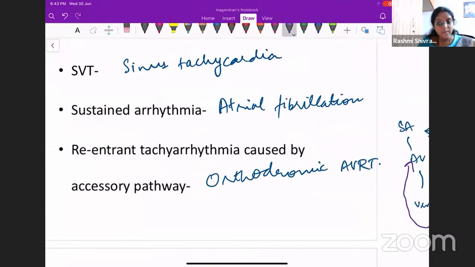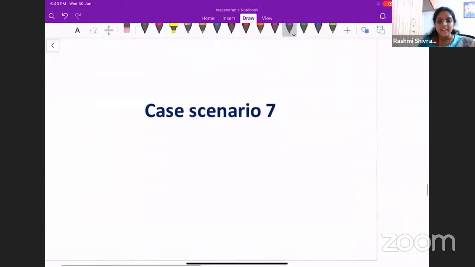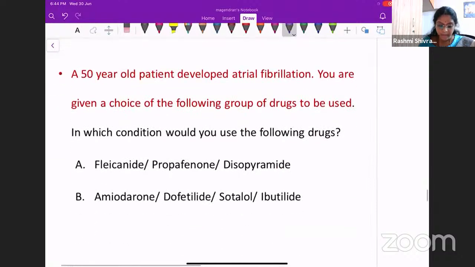Most common sustained arrhythmia will be atrial fibrillation, and the most common re-entrant tachyarrhythmia caused by accessory pathway will be orthodromic AVRT. Okay, keep this in mind. You can revise it at any time. It will be very helpful for you during your exams. Okay, so you move on to the next case scenario.